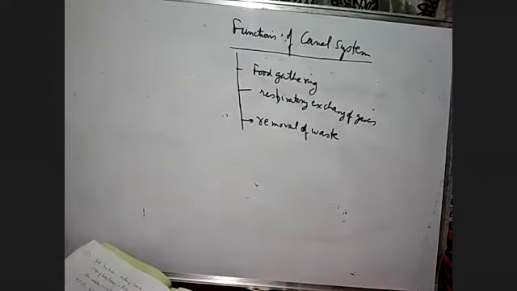So these three are the main functions of the canal system. Students, please write this down in the copy.